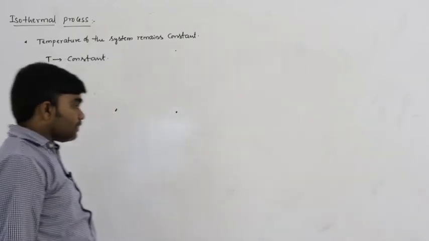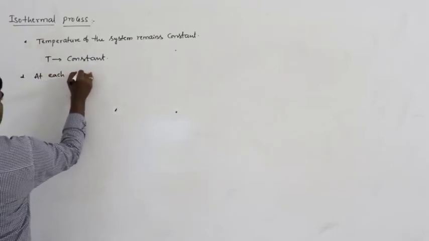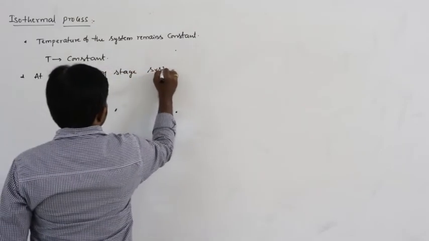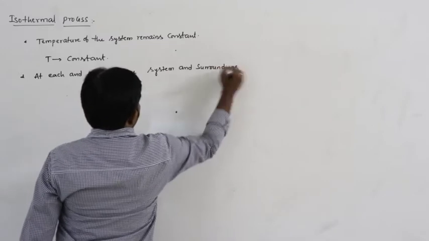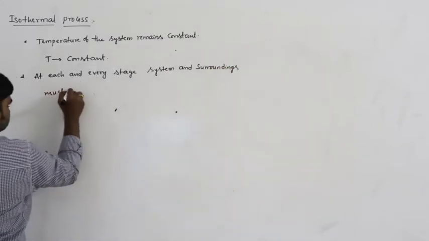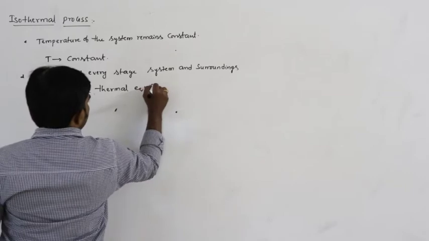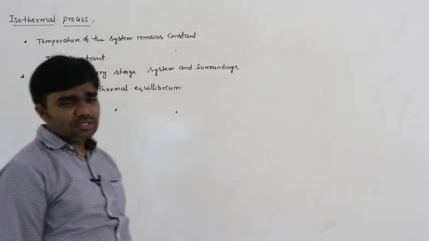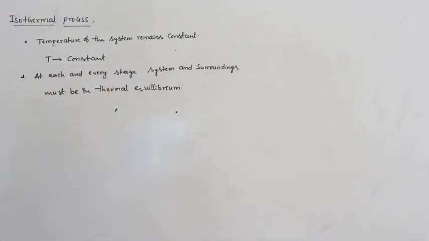So here in this situation, at each and every stage, the system and surroundings must be in thermal equilibrium. Just like that, the isothermal process is a special case of quasi-static process. We discussed quasi-static process already. At each and every stage, the system and surroundings must be in thermal equilibrium.